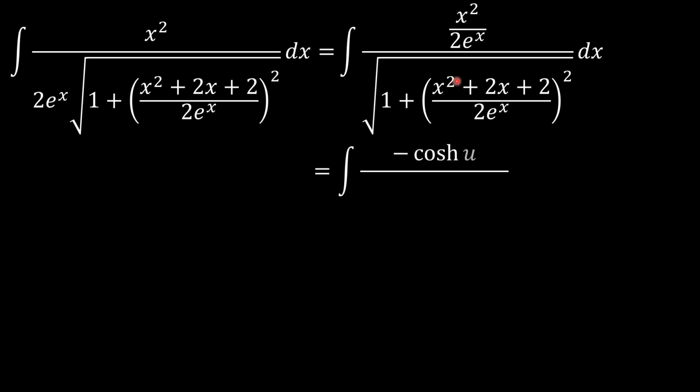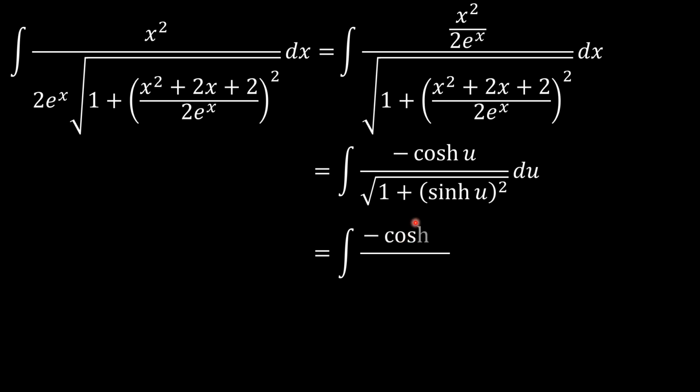So we now substitute things. We have negative cosh u du over the square root of 1 plus sinh u squared, since we had substituted this with sinh u.